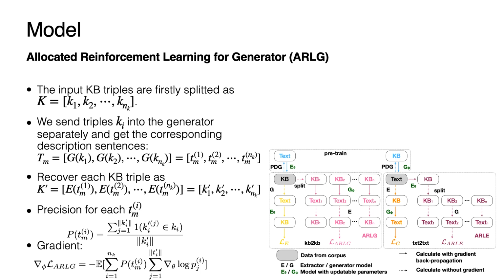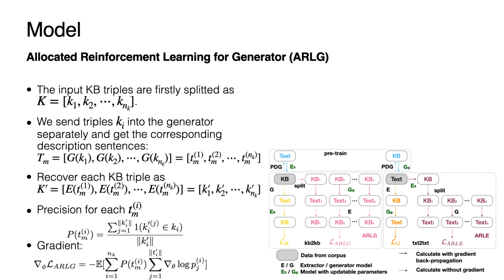ARLG is applied in the KB to KB process. The input KB triples are first split as K. They are then sent into the generator separately and get the corresponding description sentences Tm. Afterwards, the text is sent into the extractor to recover the input KB triple for each text. We calculate the reward for each text as the precision for the corresponding generated triple. The gradient is shown in the last equation.